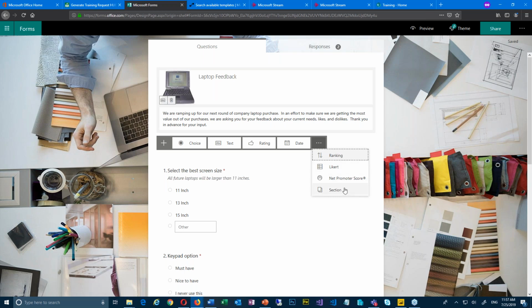In one of the newer features of this, you can create sections and then group your questions into sections. I think that is also awesome. So there's some really nice things here. If you are a user of SurveyMonkey and some of those other third-party tools that are out there for surveys and such, they have a lot of features. They've been out there for a really long time. Microsoft is growing into all of that. But what I like to say is we have all the right things that we need right now. So it's good enough. Good enough survey is what I need.